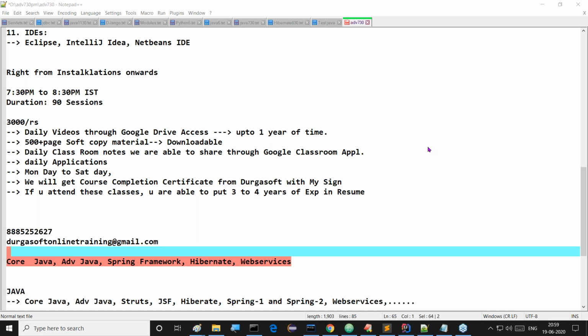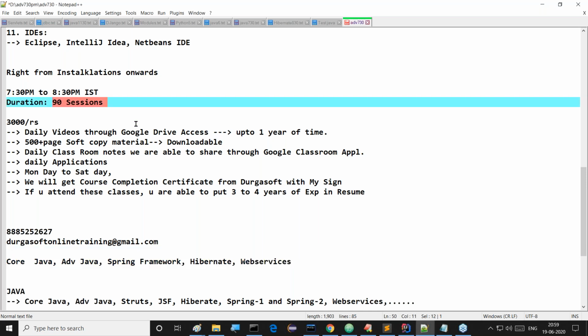What is your batch strength? Why, ma'am? You can guess how many members are attending. I already gave intimation about course completion: I require 90 sessions to complete this course. 90 sessions. Right, sir, some people are asking why Durga sir is not taking advanced Java classes. That's why I'm saying that.